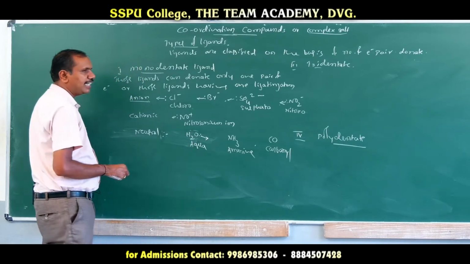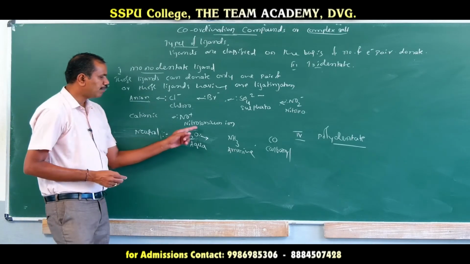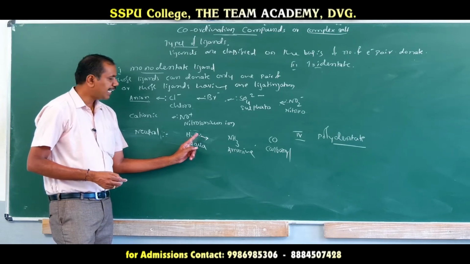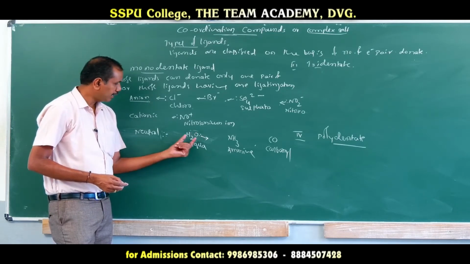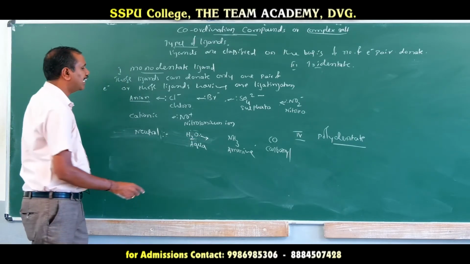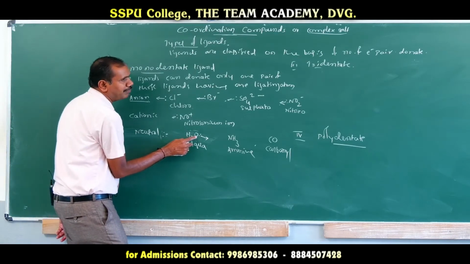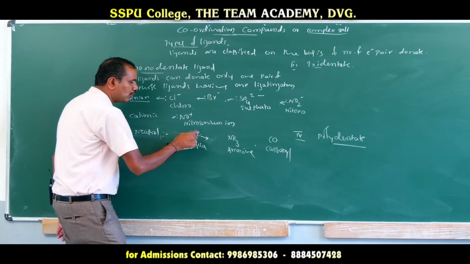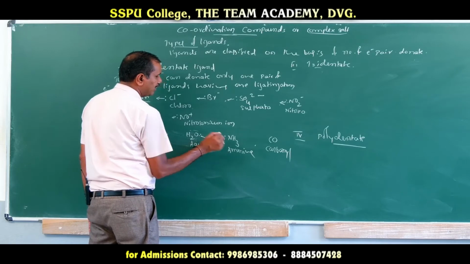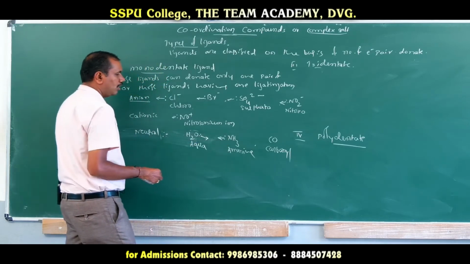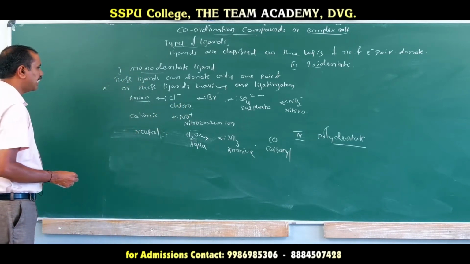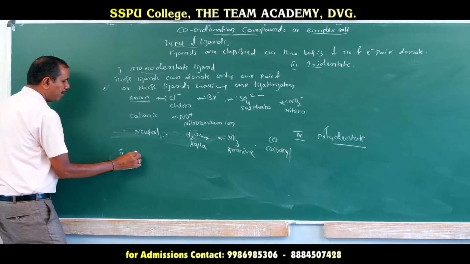What is the difference between ligand and ligating atom? The ligand is the species that can donate a pair of electrons, whereas the ligating atom is the atom in that ligand that actually donates the pair of electrons. Here oxygen is the ligating atom, but not hydrogen. The ligand is water. Ammonia is a ligand, but the ligating atom is nitrogen. Those that can donate only one pair of electrons are called monodentate ligands. Now we'll go for bidentate ligands.